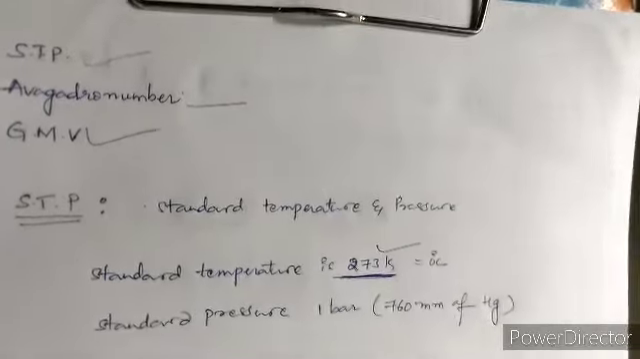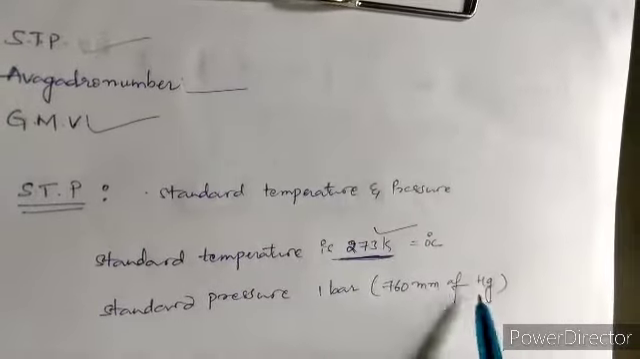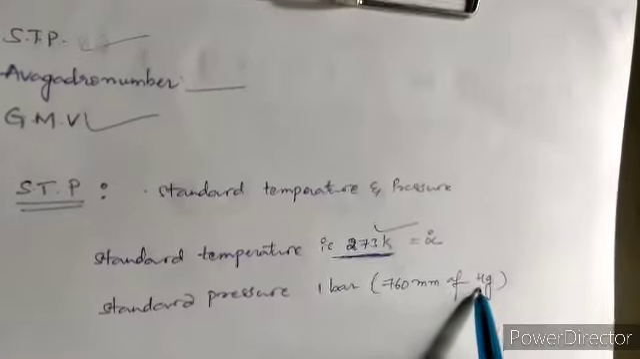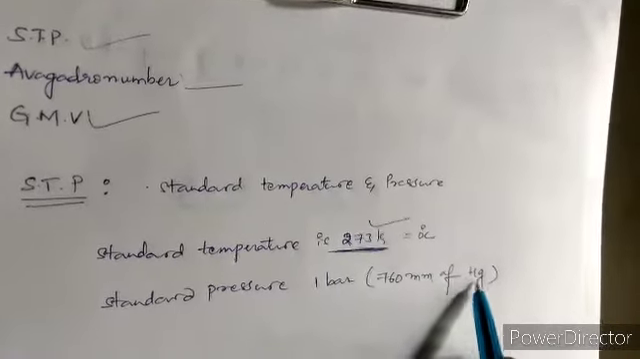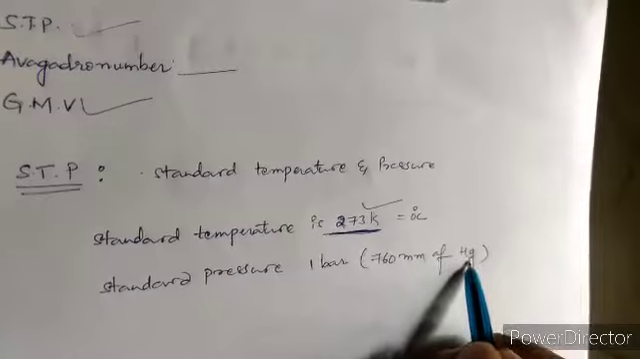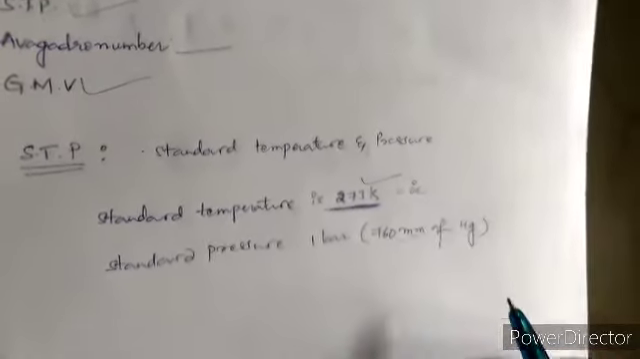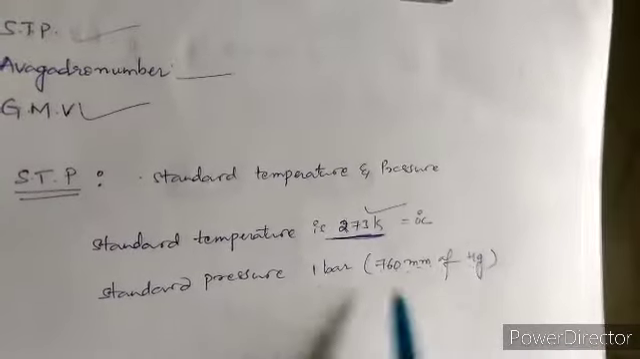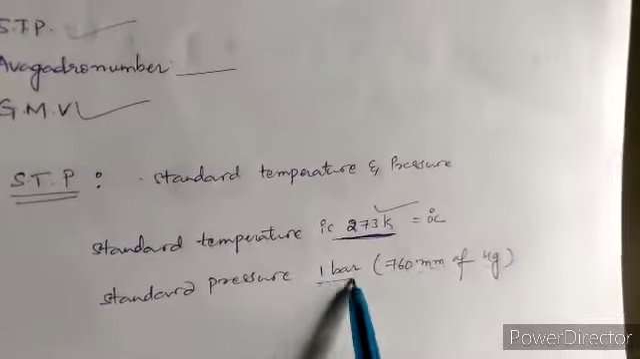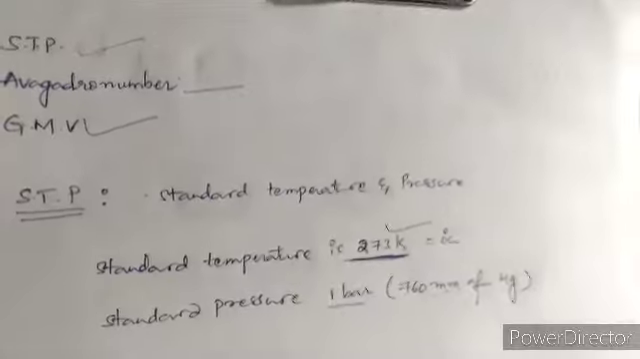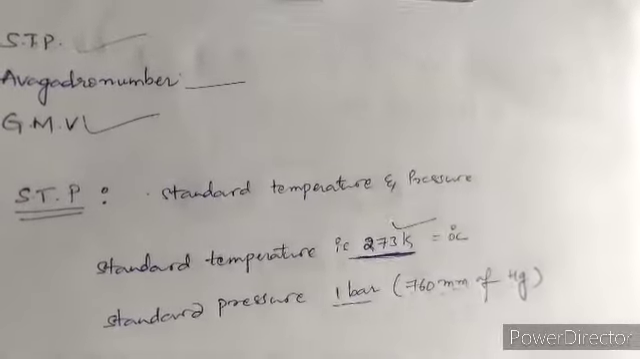is by pressure, not on heating. By atmospheric pressure it will rise in the barometer to 760 mm. So that atmospheric pressure is 1 bar at sea level. So here standard pressure is 1 bar.